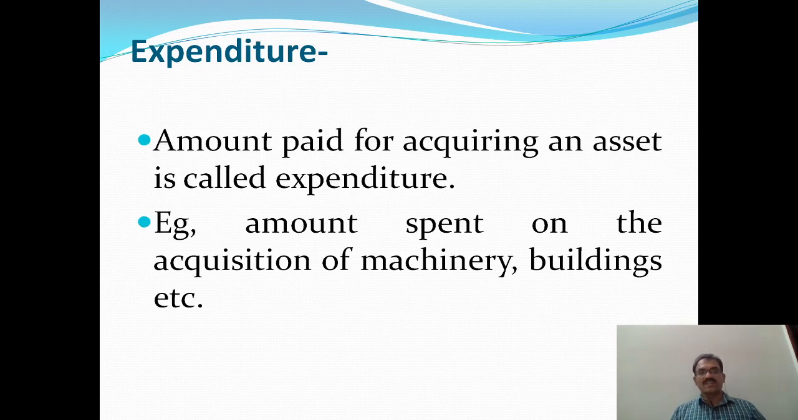The next one is expenditure. Amount paid for acquiring an asset is called expenditure. Suppose we have purchased one furniture by paying rupees 10,000, then we will treat it as an expenditure. So amount paid for purchasing or acquiring an asset is called expenditure. For example, amount spent on the acquisition of machinery, buildings, etc. These are all examples of expenditure.